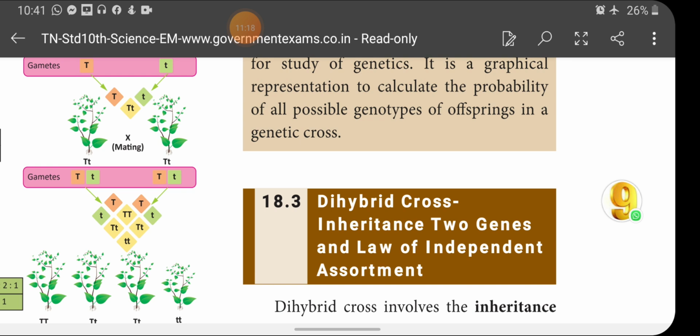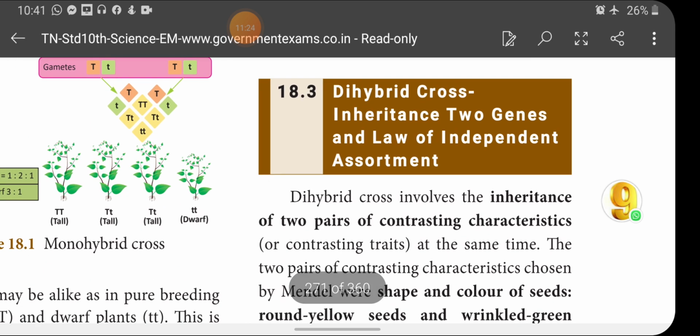So we have taken only one character for crossing, that is height. Here we are going to cross two characters. One is flower color, another one is seed shape. Flower colors are yellow and white, and seed shapes are round and wrinkled. So here we are crossing two characters of the pea plant, hence it is called what? Dihybrid cross, or inheritance of two genes and the law of independent assortment.